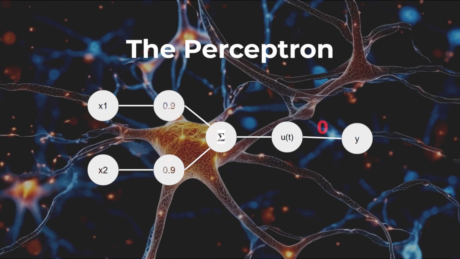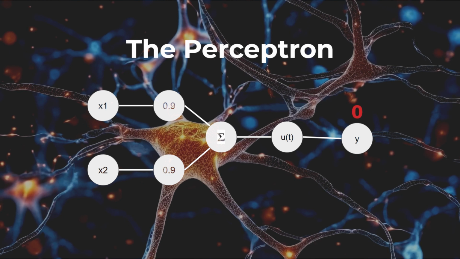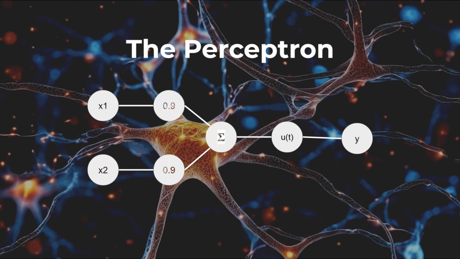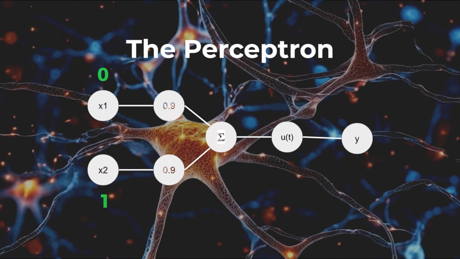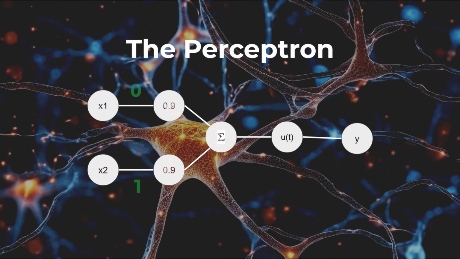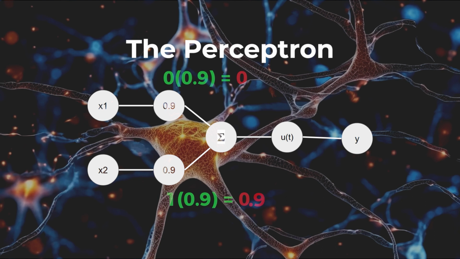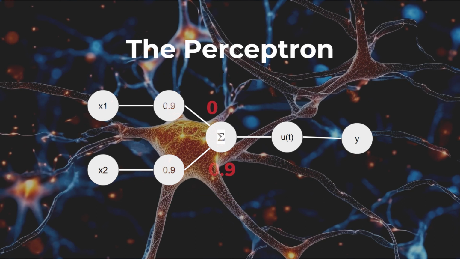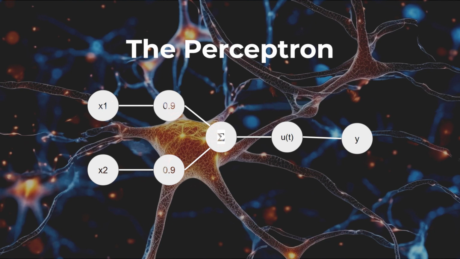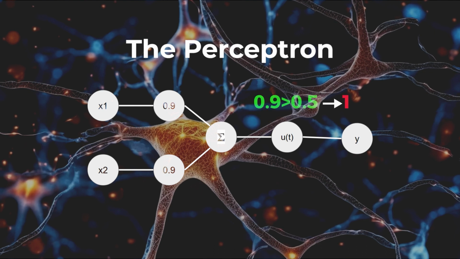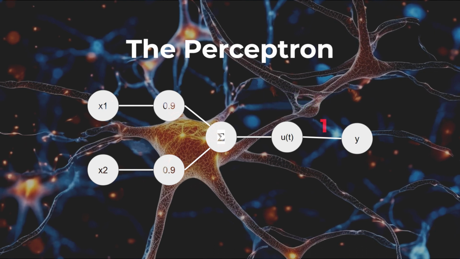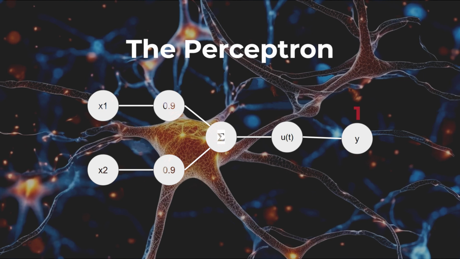As it is smaller, the correct output of 0 is obtained. Now the input values are not equal. This time, when the value 1 is multiplied by the weight, we obtain 0.9. When the values are summed, the result is greater than 0.5, so the final output is 1, resulting in an incorrect outcome.